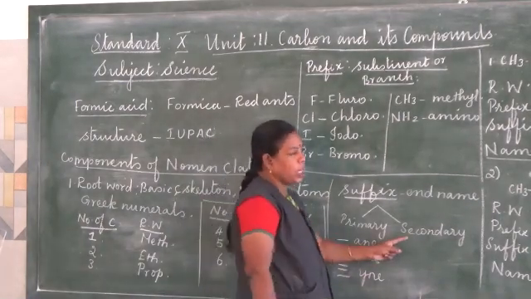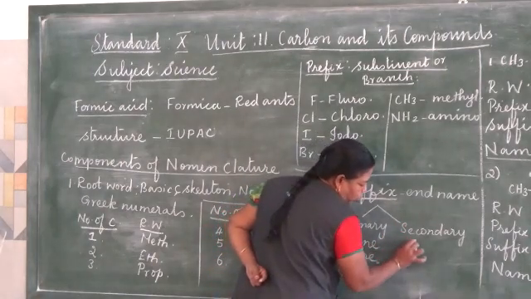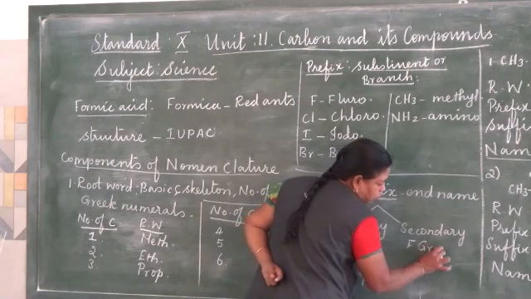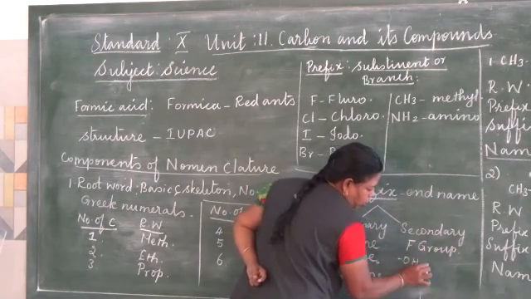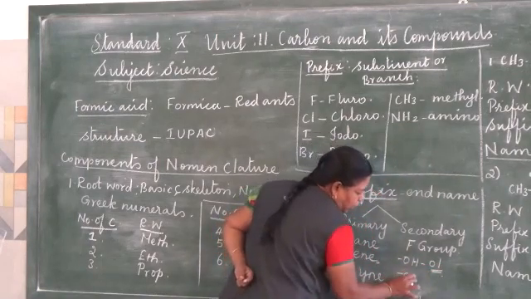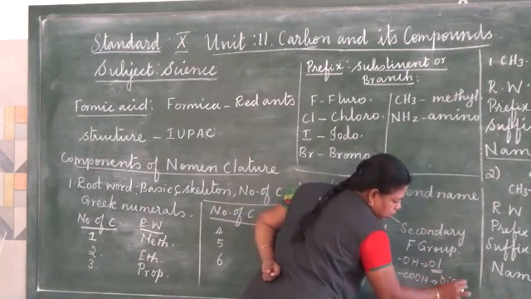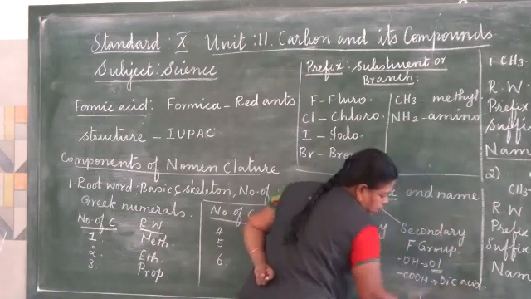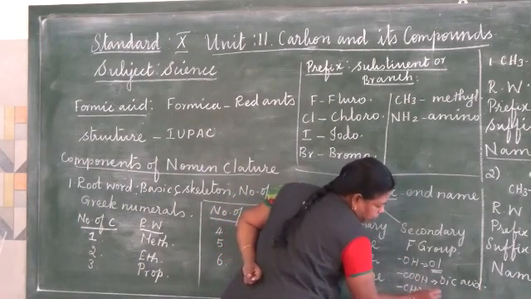The secondary suffix tells about the functional group. For alcohol, OH present means we have to use the suffix "-ol." For COOH we have to use "-oic acid." And for CHO you have to use aldehyde, that means "-al."